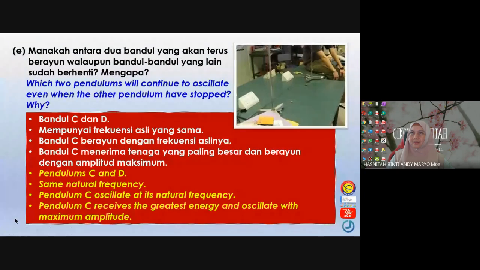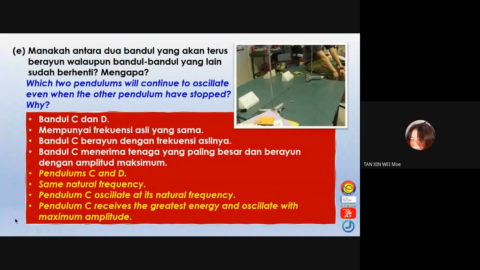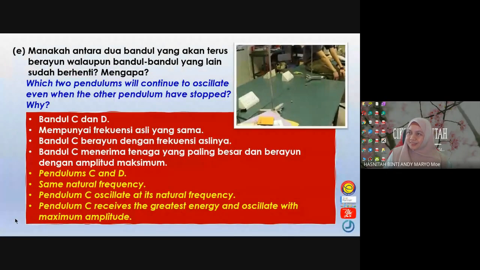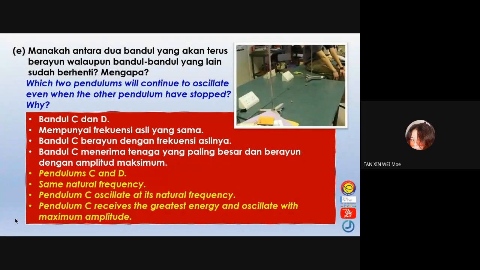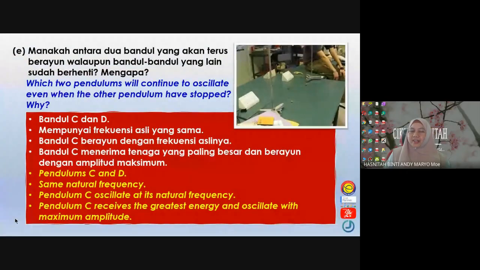Okay. If I just write same frequency, salah atau betul? Come again. If I just write same frequency, I didn't write the natural. You have to write the natural, same natural frequency. Okay.